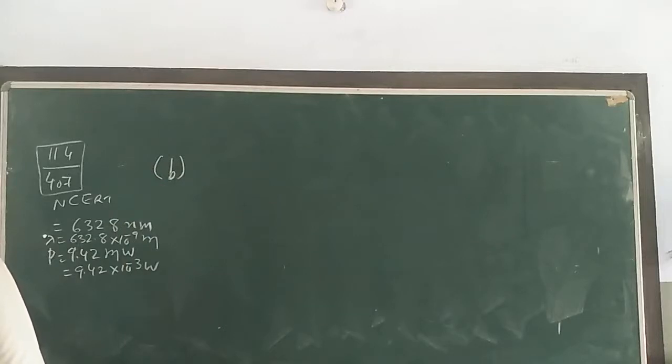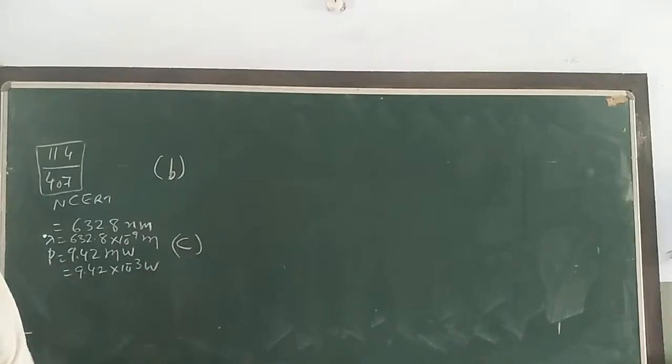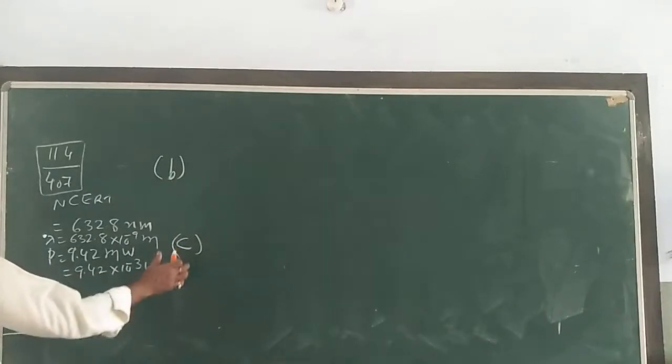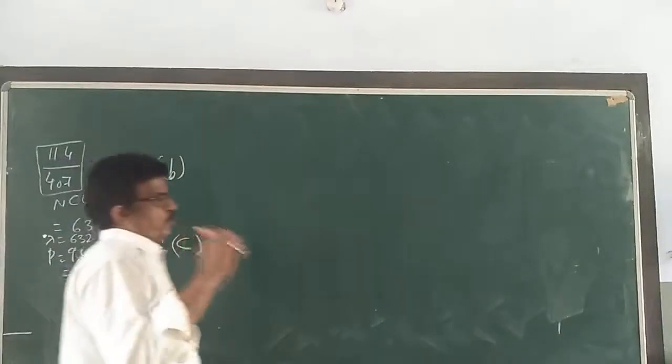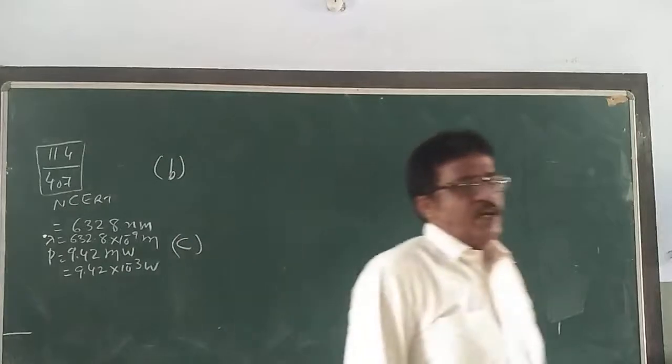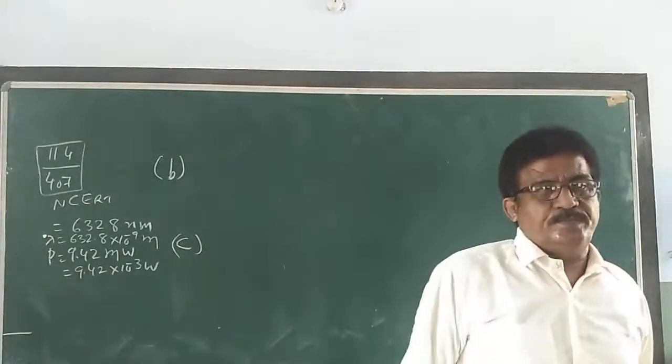Assume the beam to have a uniform cross section which is less than the target area. And C is asking from us, how fast does a hydrogen atom have to travel in order to have the same momentum as that of the photon? You have to find two things. Read the question carefully again.